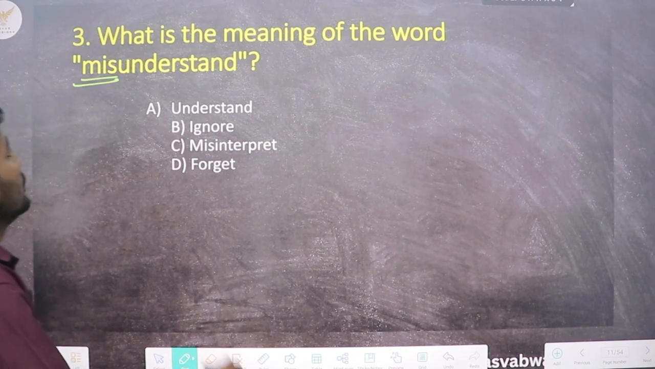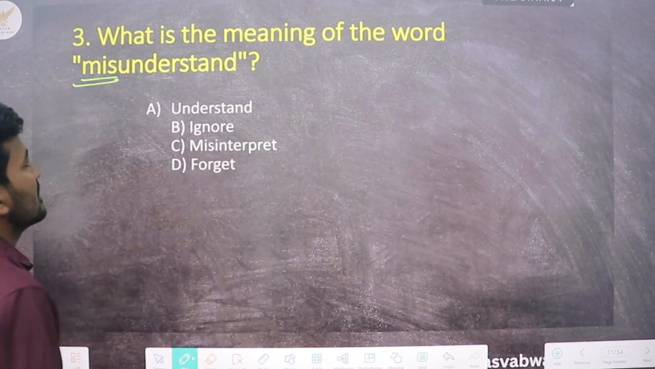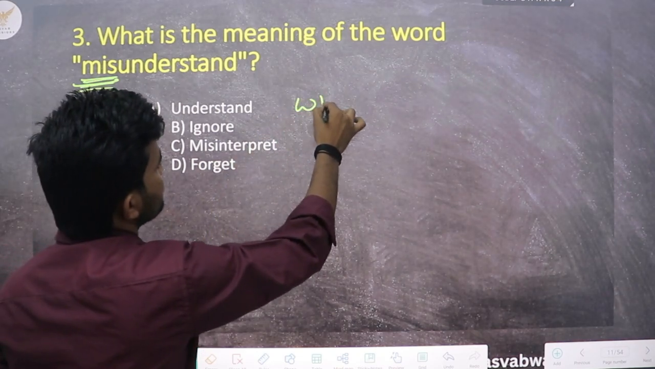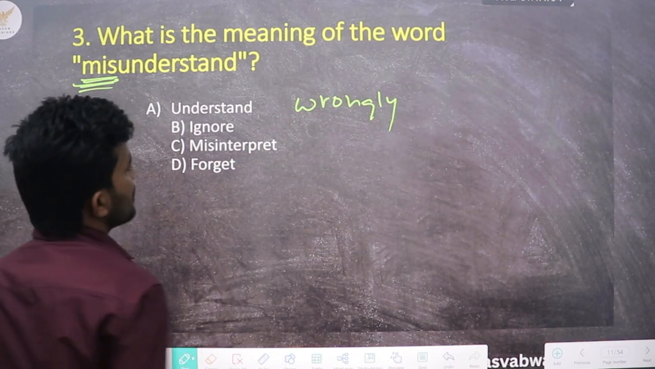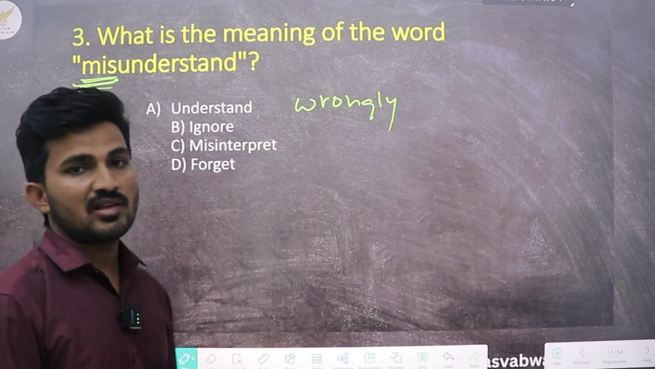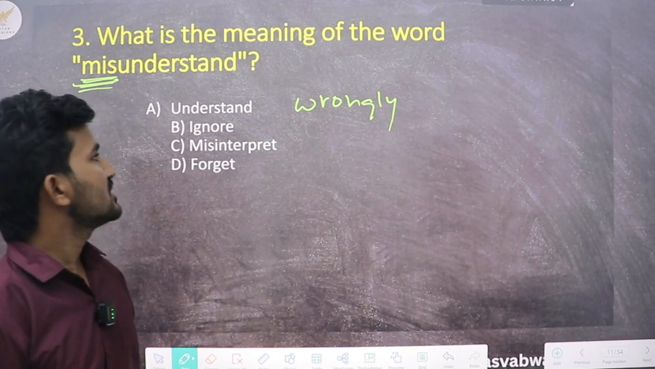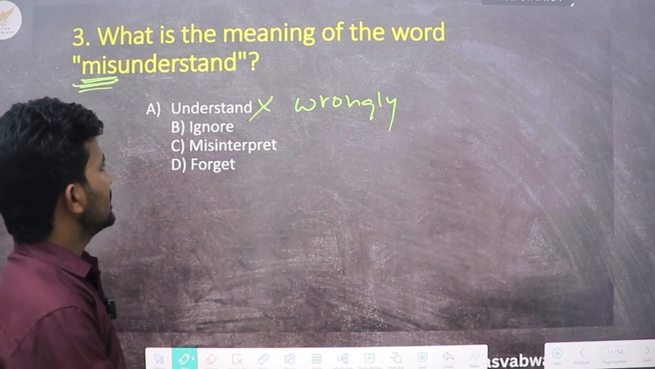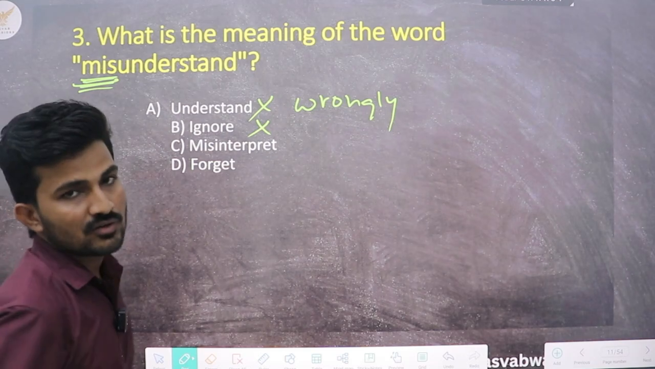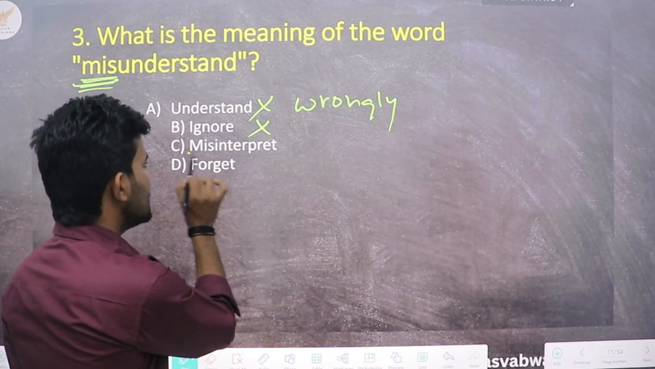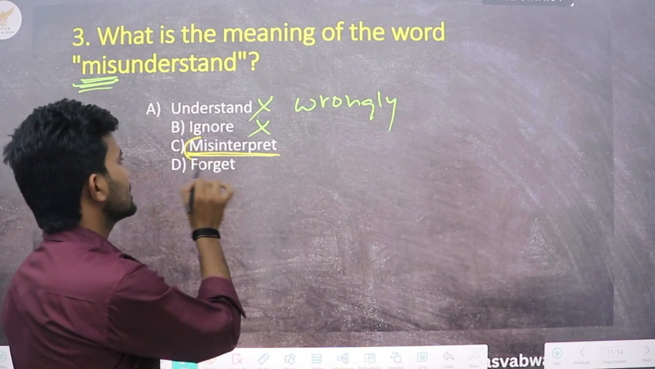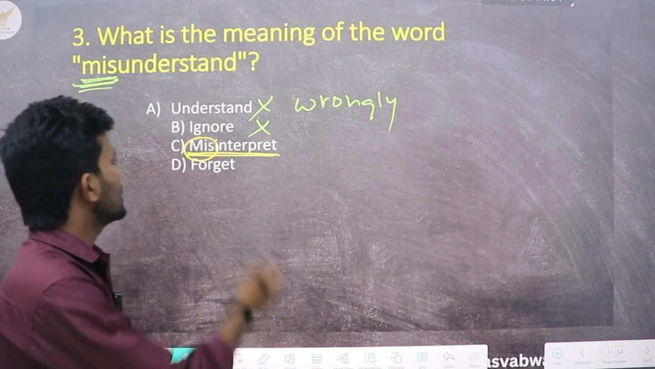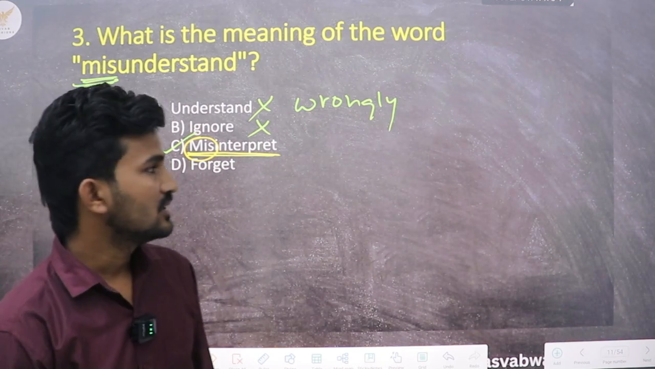The question says, what is the meaning of the word misunderstand? So here is a prefix mis, which means wrongly. So which of the options correctly expresses the meaning of this word misunderstand? We can see that understand will be the opposite to this word, ignore will also be the irrelevant one. We can see that misinterpret has a similar prefix as misunderstand. So both of these words have similar meaning. So we can see that option C will be the correct one.